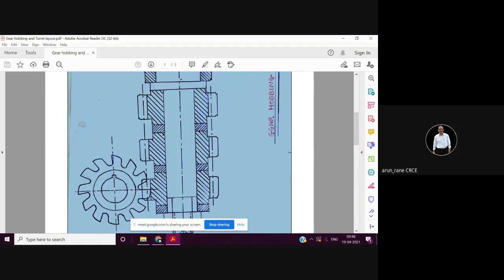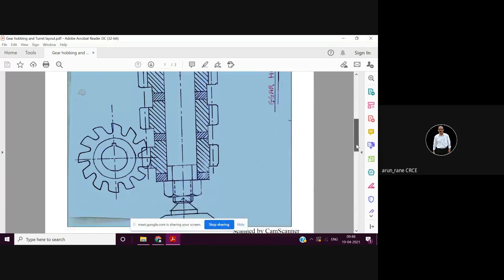In between two blanks, you have kept a washer. This is your gear hob cutter. Then you can do gear hobbing either from the top or from down also. This is a mandrel on which your gear blanks are resting.